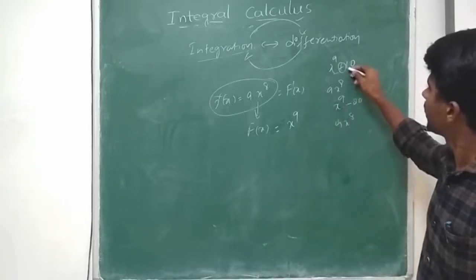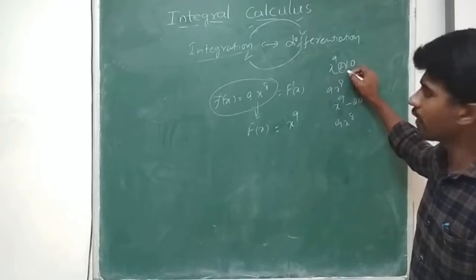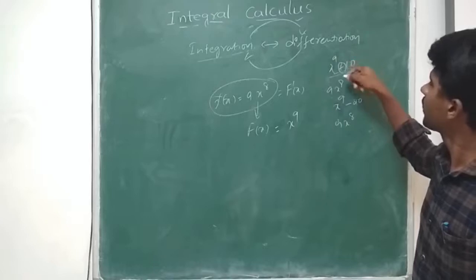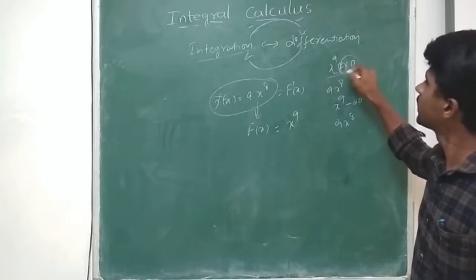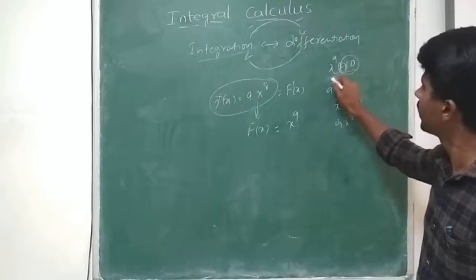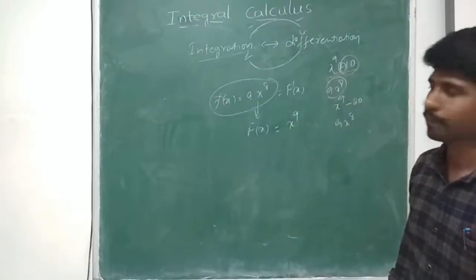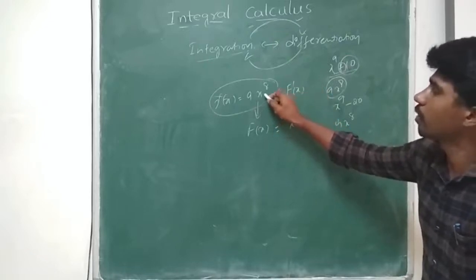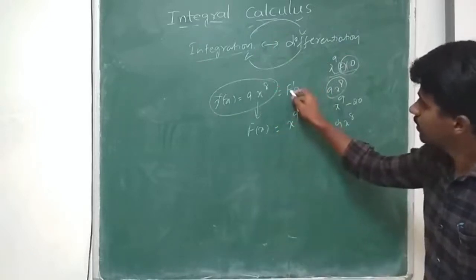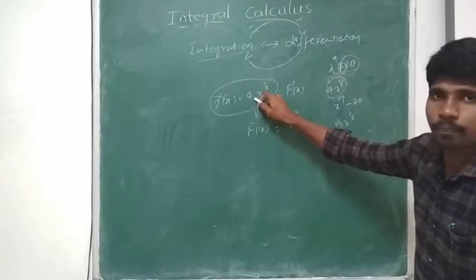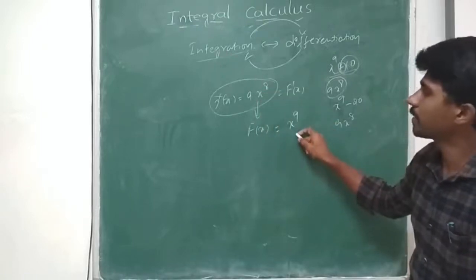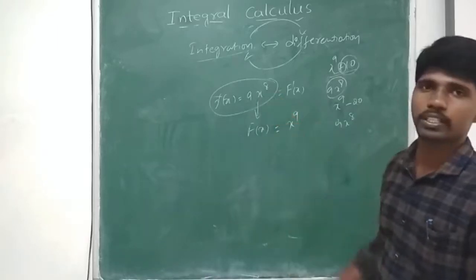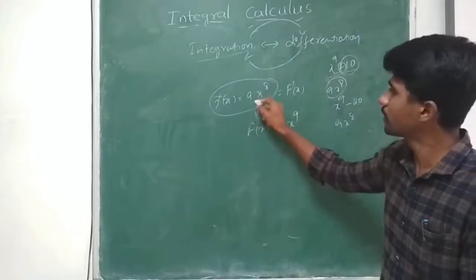So see, whenever I am doing differentiation of a particular function, if the function contains any constant, that value becomes 0 and I get only the variable-dependent part. So f dash of x is equal to 9 into x to the power of 8. This is the derivative of a function, and this is a particular function. So from this what we can say is, the derivative of a function is always constant. Derivative of a function is always constant.